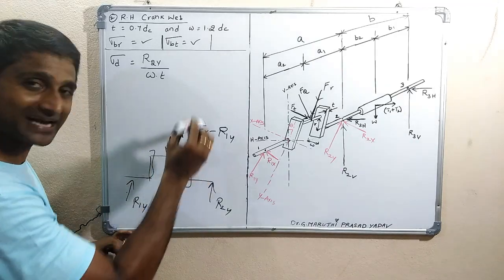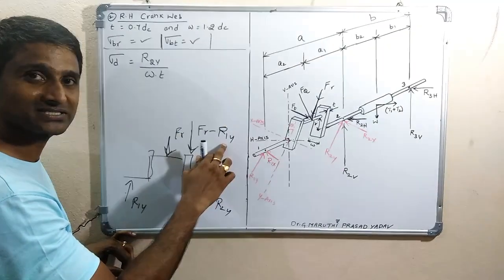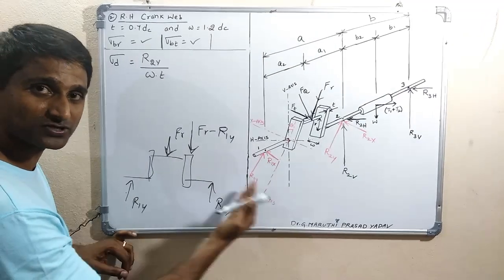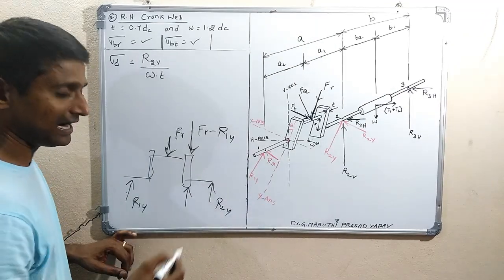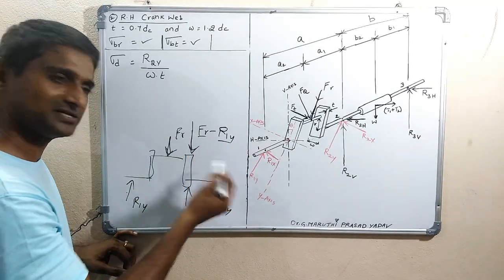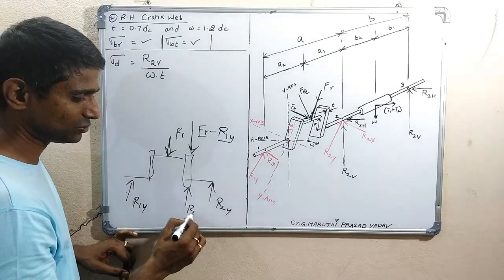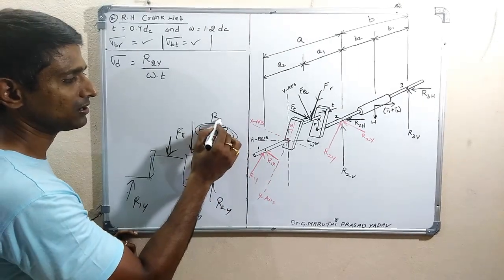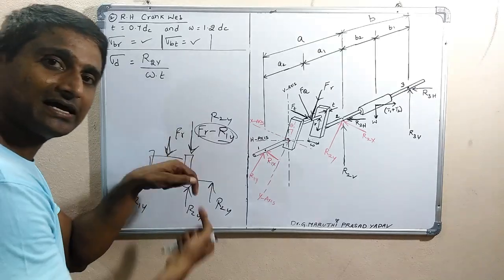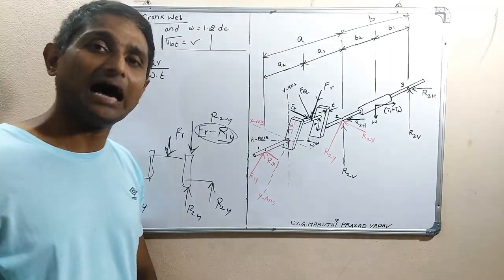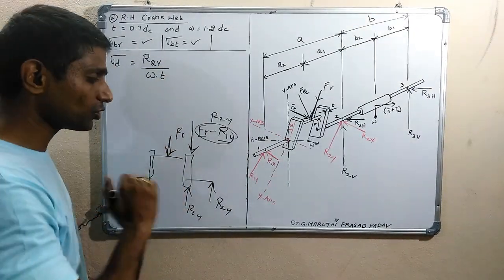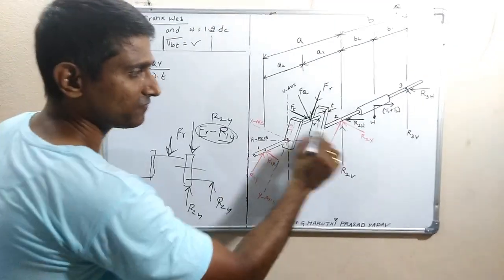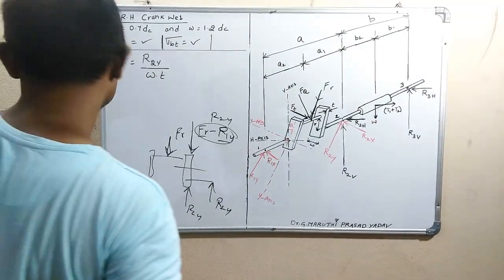So the resultant force acting here is Fr minus R1y. Because of this, the force at the right side is R2y. So Fr minus R1y is nothing but R2y itself. So finally the direct compressive stress is R2y divided by the cross section area. The cross section of this web is W into T.